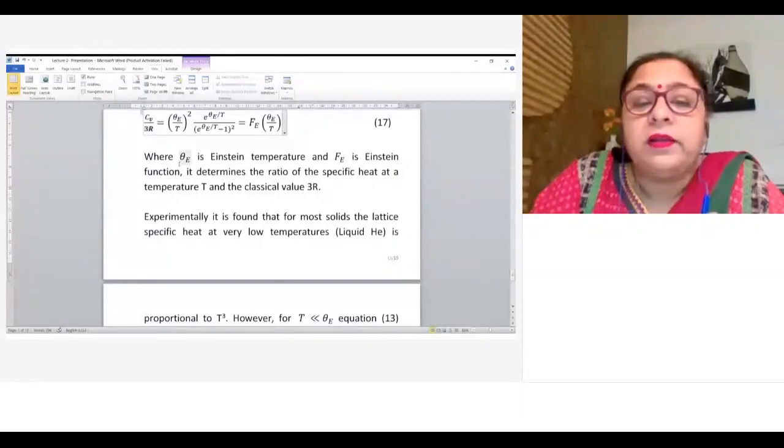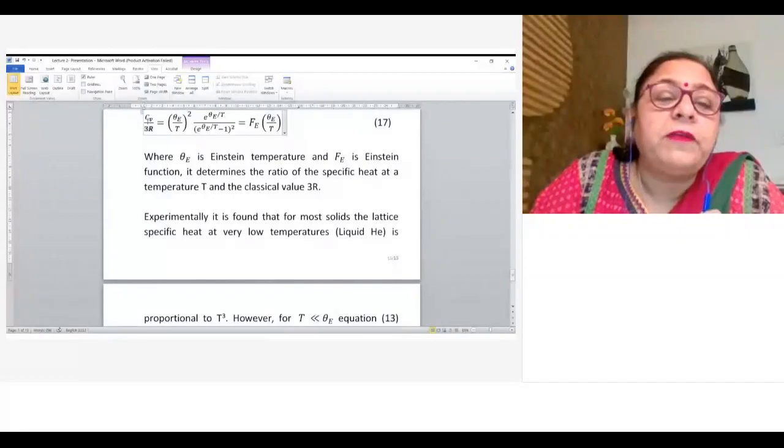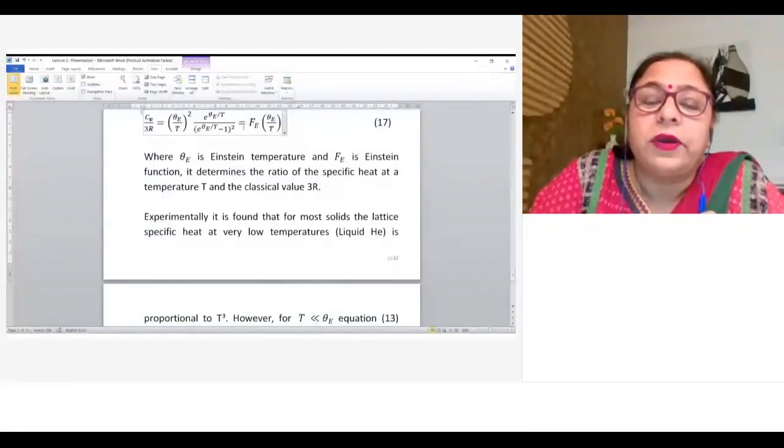So theta E is the Einstein temperature, and f_E is the Einstein function. It determines the ratio of the heat capacity or specific heat at temperature T and the classical value. It is the specific heat at temperature T, and this is the classical value, and the ratio is nothing but the Einstein function. So the Einstein function is this Cv upon 3R.